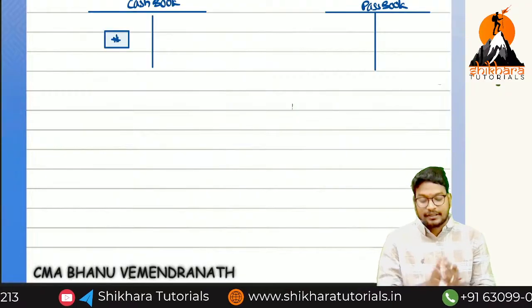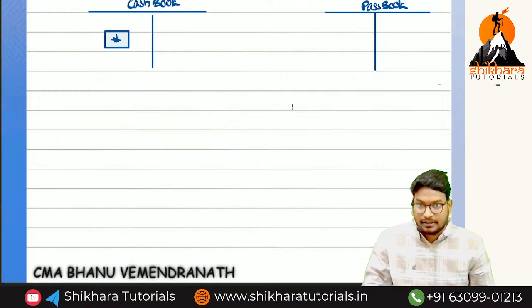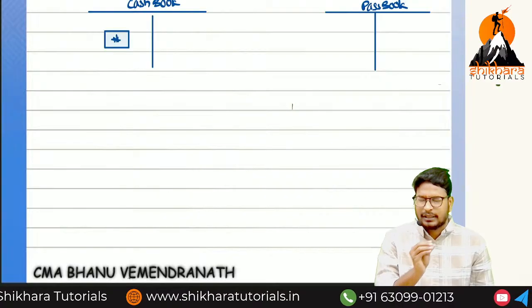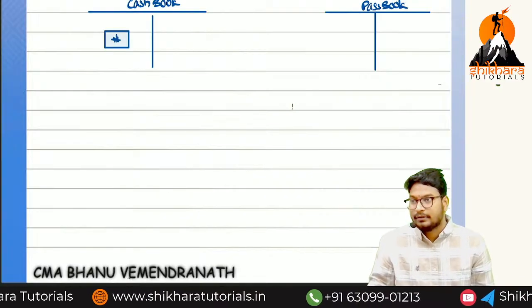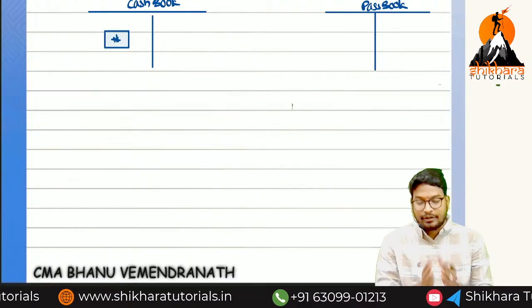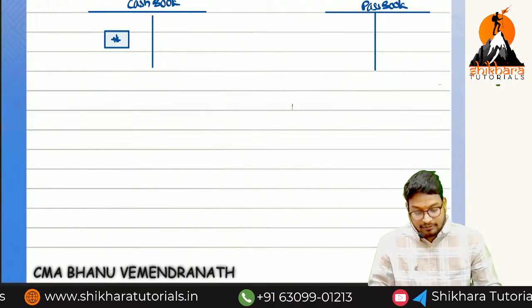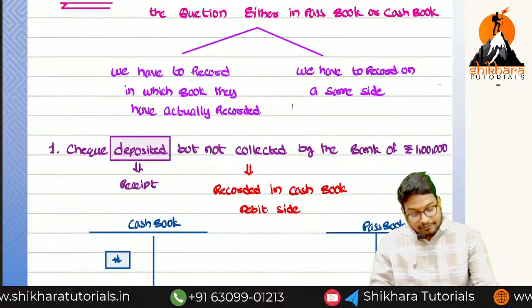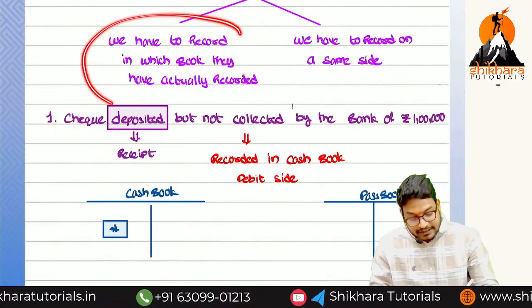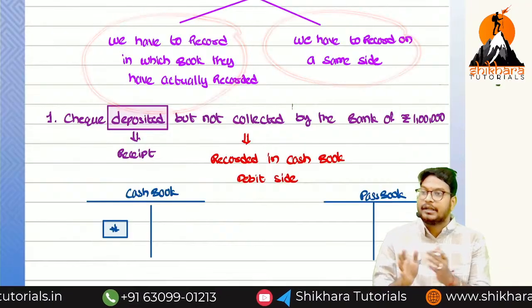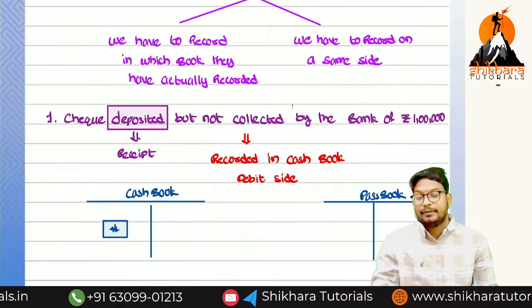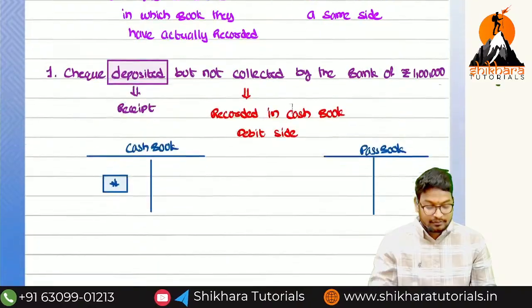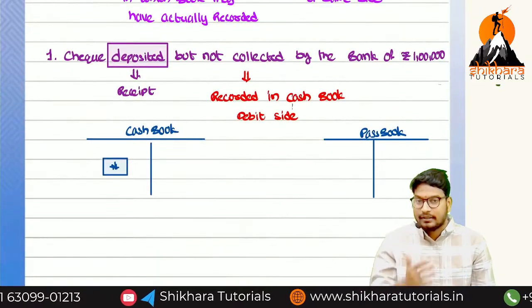So without any logic, we can do this. If you want the logic, I will say the logic also. But within less time, without any confusion, we are not going to complicate things in the examination. I will say the logic at last, but try to understand this method because it is the easiest method. By seeing each and every transaction, we try to understand in which book it was recorded and on which side. We go on recording, and above there will be symbols. If it is an add symbol we add, if minus we subtract. That's all. That is the reason we try to understand which side it was recorded in which book.